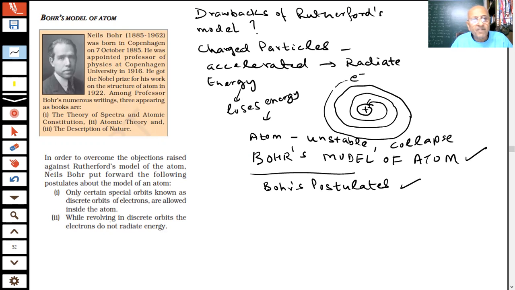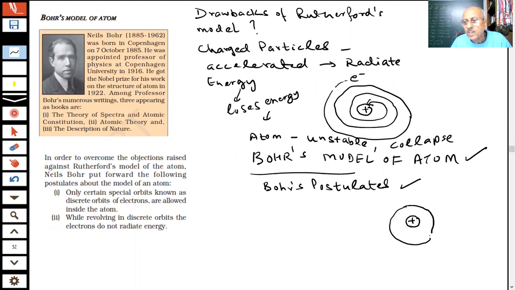Bohr is saying, first, only certain special orbits known as discrete orbits of electrons are allowed inside the atom. You are saying that the nucleus is discovered. No problem, the nucleus exists. Now the electrons are not everywhere, he says, but they are moving in certain discrete orbits.